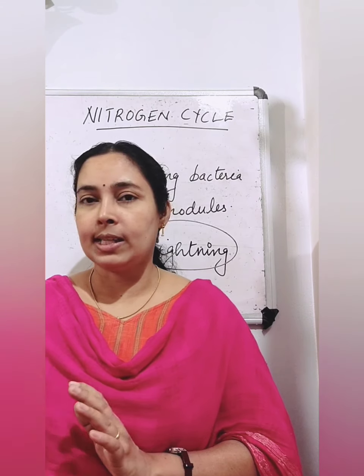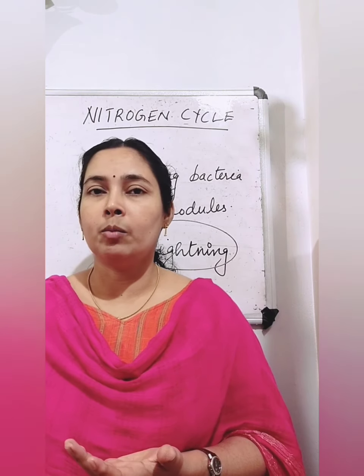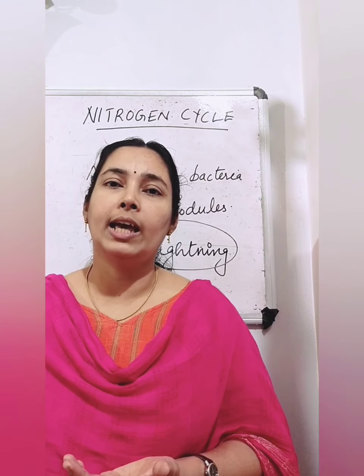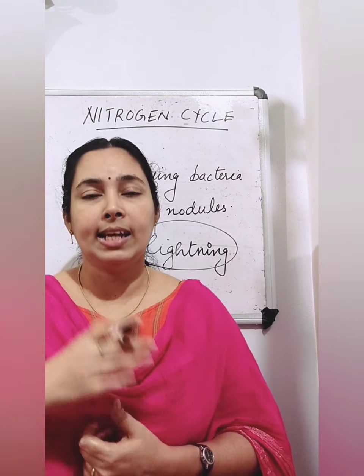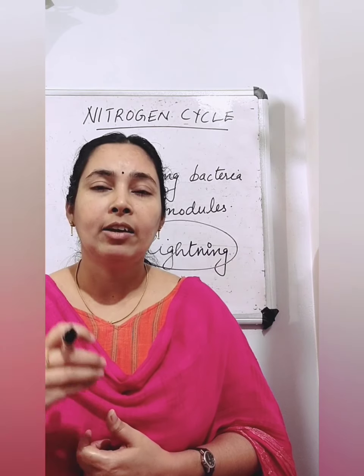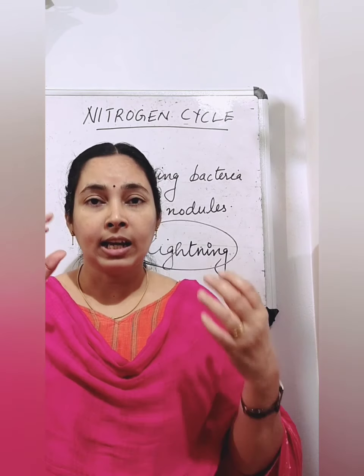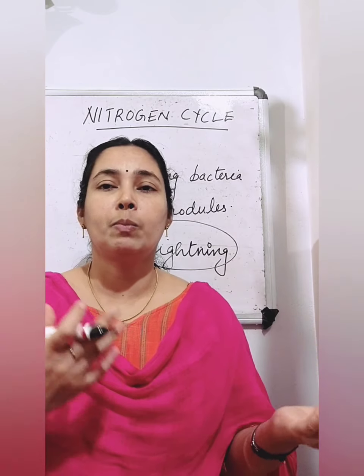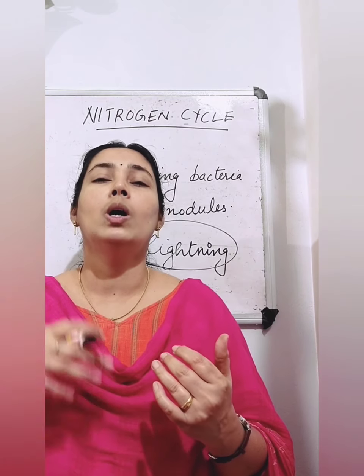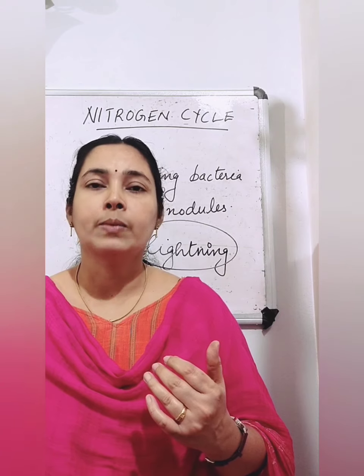When the plants and animals die, they decompose, decay and mix with soil. And in the soil there are some bacteria and fungi, and they will convert the nitrogenous waste present in the body of these plants and animals into nitrogenous compounds.